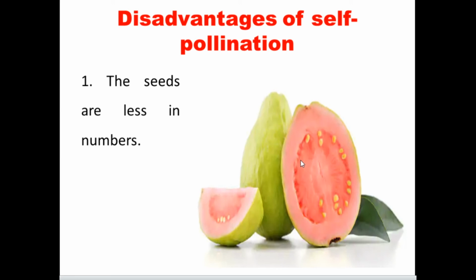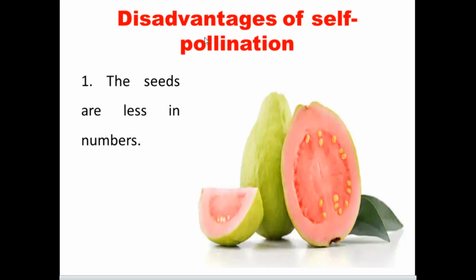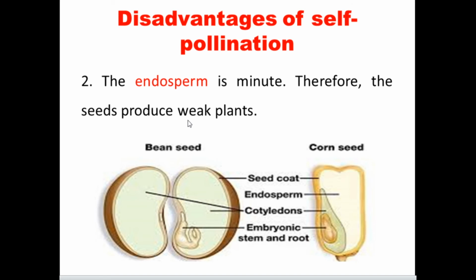Look at this picture, only a few seeds are present. A few seeds means a few plants may germinate. So this is considered as one of the disadvantages of self-pollination. Another disadvantage of self-pollination.